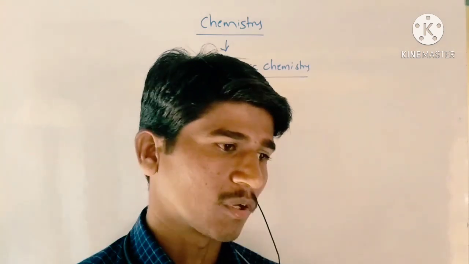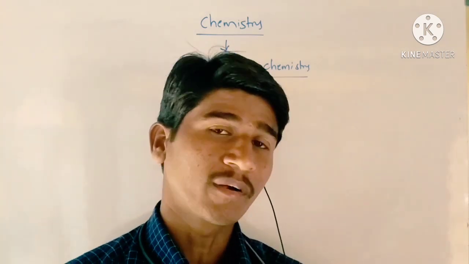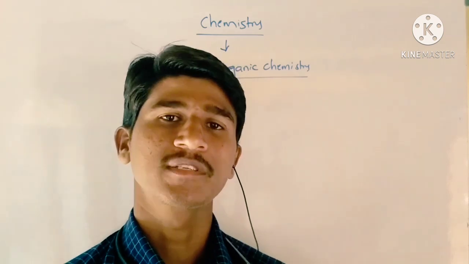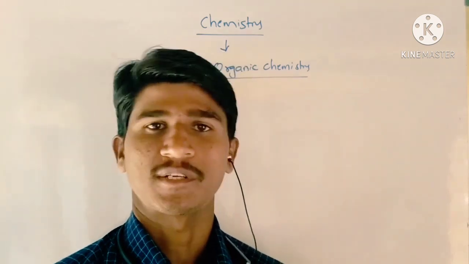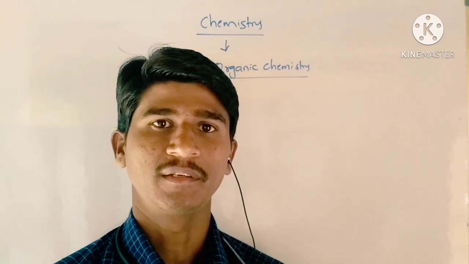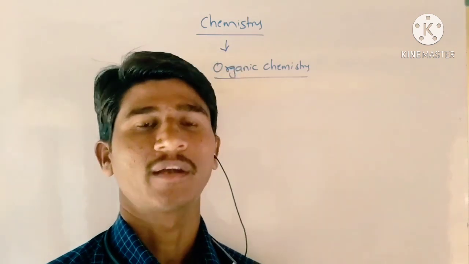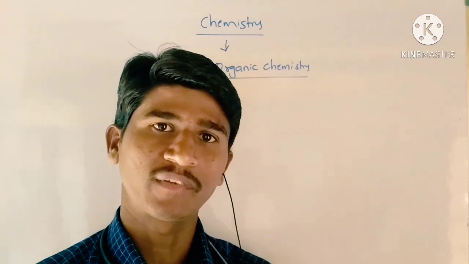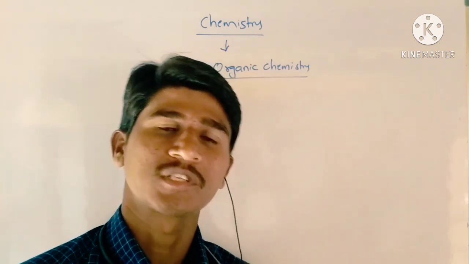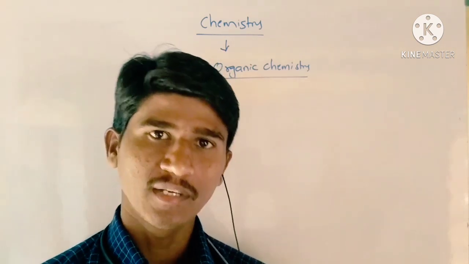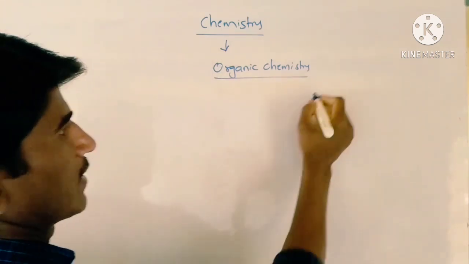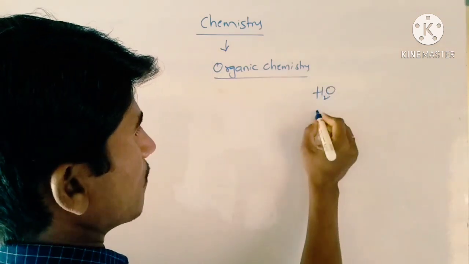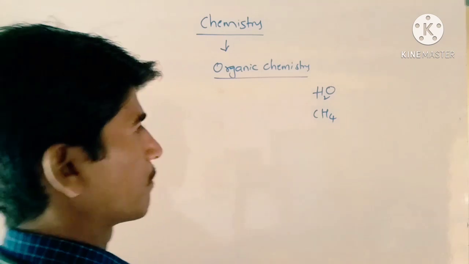Before discussing organic chemistry, compounds. What is a compound? A compound is nothing but a pure substance which is formed by the combination of two or more elements in fixed proportions by their mass. Let us take an example. H2O is a compound. CH4 is also a compound.